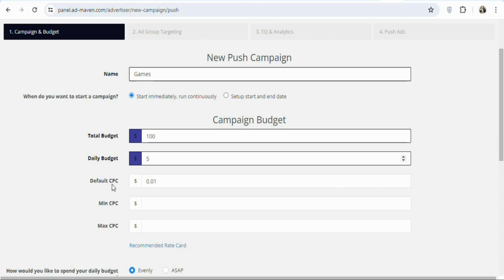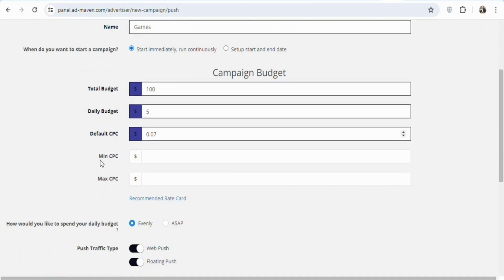You can see default cost per click, how much are you willing to pay for every click that you get. You can enter the amount right here. Now once that is done, the next step is that you have to enter the minimum CPC, so the lowest amount that you want to pay for every click, the lowest amount, so you can enter it right here.